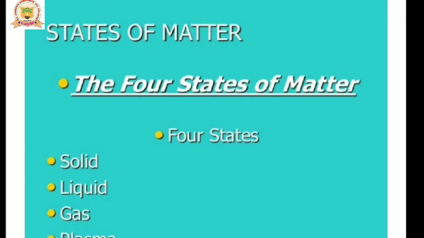Matter can be classified mainly into five states: solid, liquid, gas, plasma and Bose-Einstein condensate. The fifth state, Bose-Einstein condensate, is a man-made state. So mainly four states of matter exist: solid, liquid, gas and plasma. Among these, only three are the main types used in day-to-day life: solid, liquid and gas.